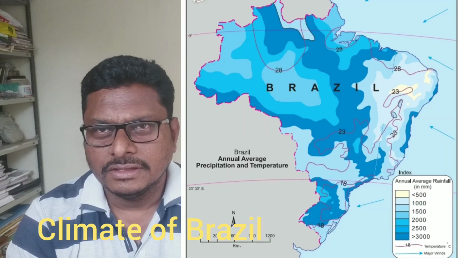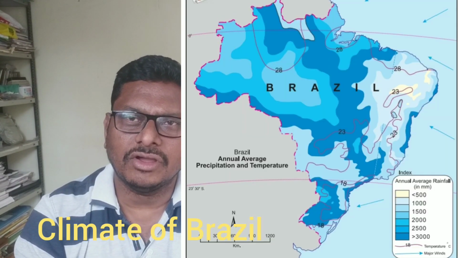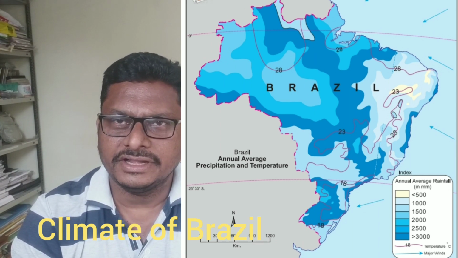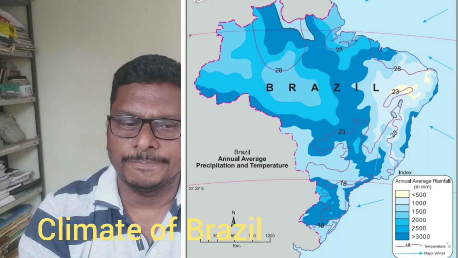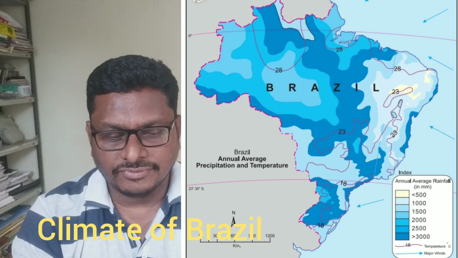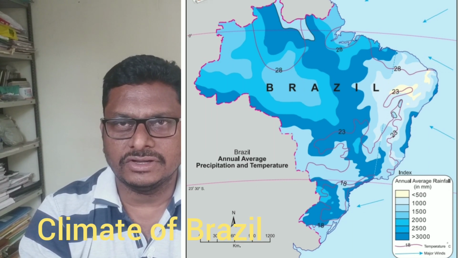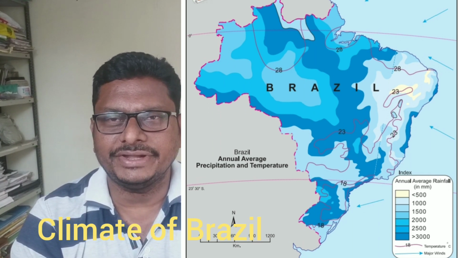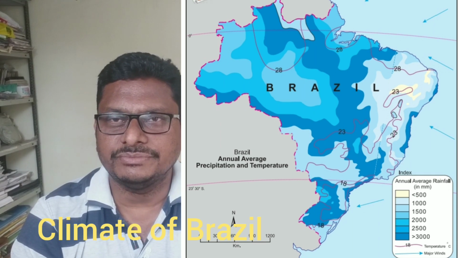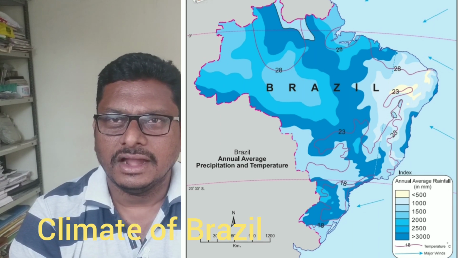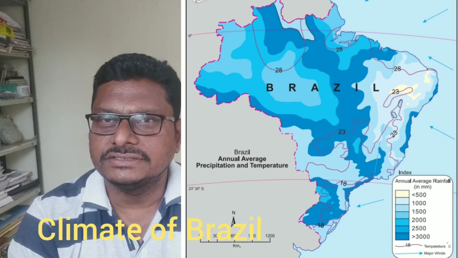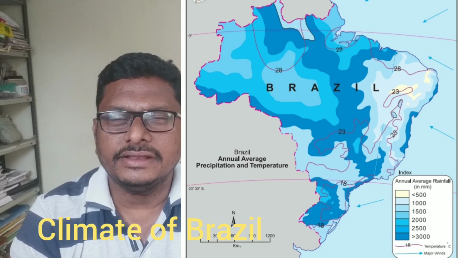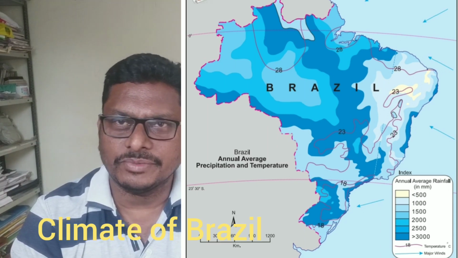My friends, because of the vast latitudinal extent of Brazil, we come to know that there is a great variation in Brazilian climate in terms of temperature and rainfall as well. Basically, we know that near the equator, particularly in the northern side of Brazil, the equatorial region is there, and that region experiences a very hot and humid type of climate. The average temperature here is near about 28 degrees centigrade, and the average rainfall is almost more than 300 millimeter. So the equatorial region experiences a very hot and humid type of climate.